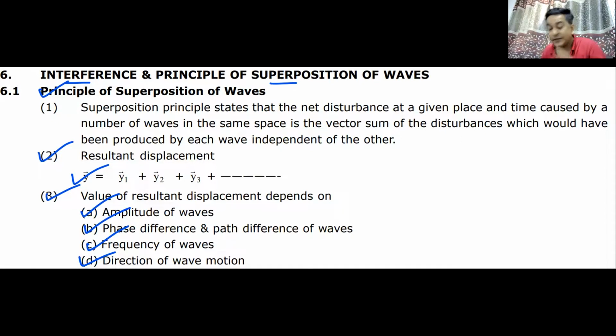It depends on the amplitude, it depends on the frequency, it depends on the phase difference, and it depends on the direction of motion. We have also seen that if the frequency is the same and amplitudes are nearly equal, and if they are moving in the same direction with a constant phase difference, once they superpose, at some point the intensity is maximum, at some point the intensity is minimum. That is known as the phenomenon of interference. Do we remember interference? Yes or no? I think we all know this, so I can move ahead from this.